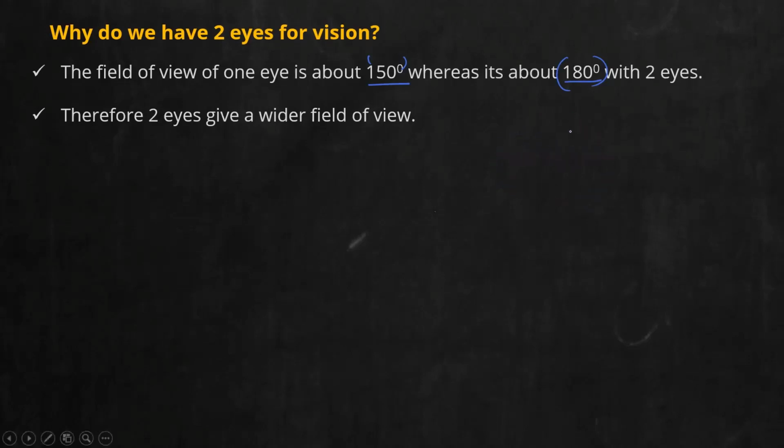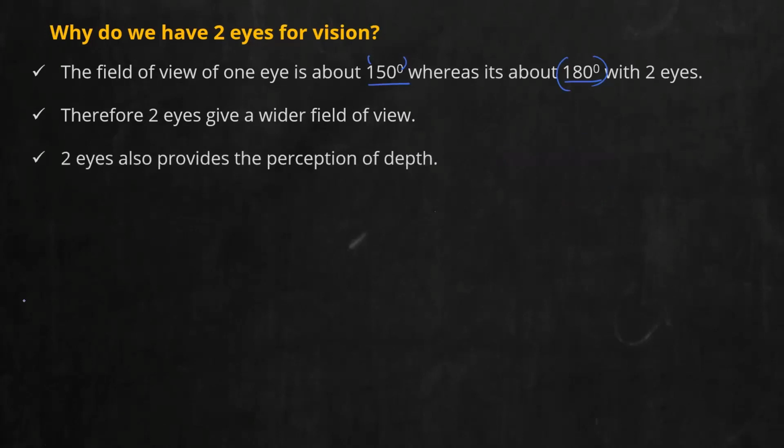Now, the second reason we have already discussed during the initial part of the chapter: because of two eyes only you can perceive depth. So depth is a very important idea. You can understand or perceive depth due to the presence of two eyes. Now, technically, this has another name. Our eye works on the principle of parallax.